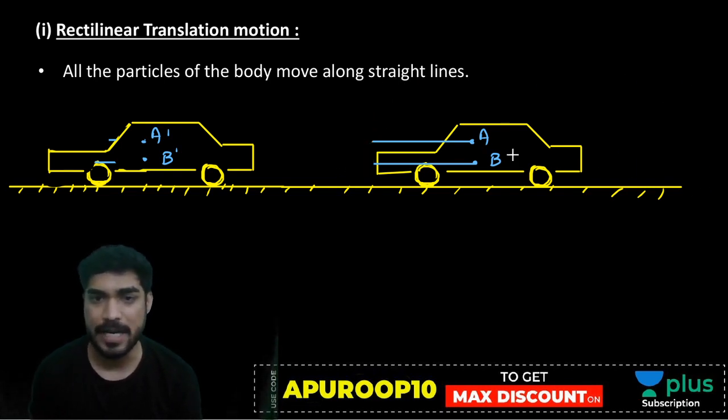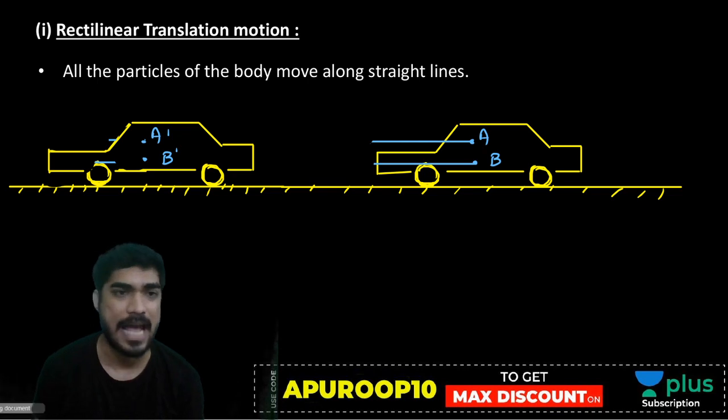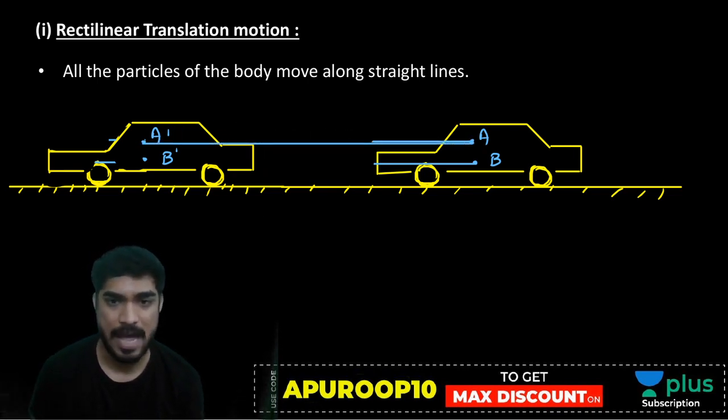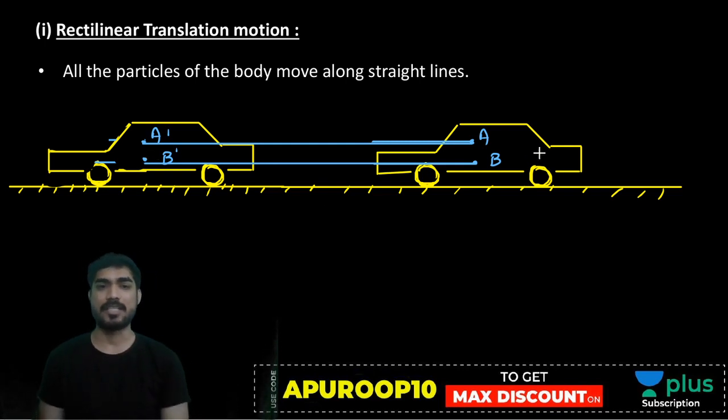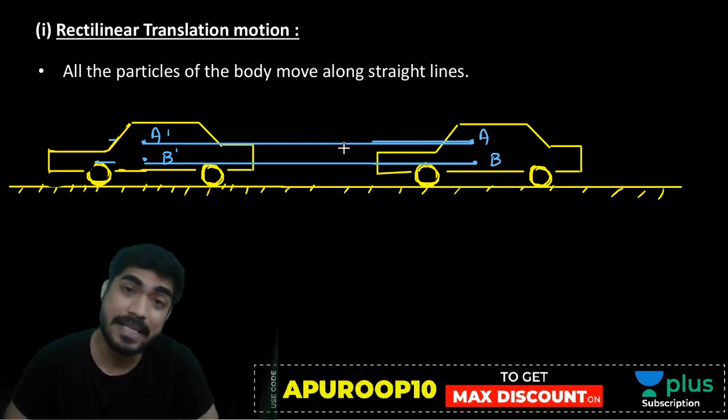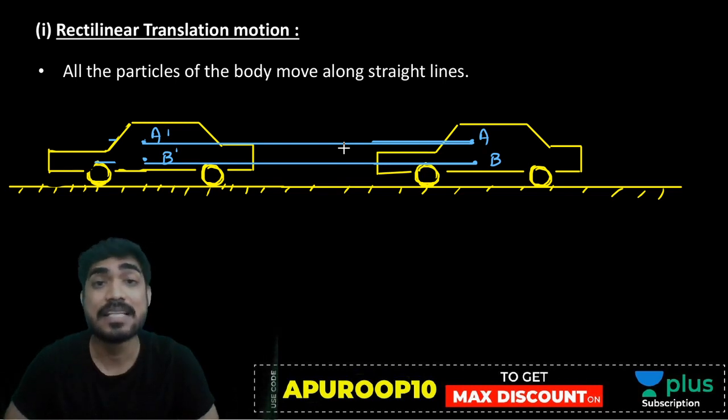From A to A dash you have a straight line, and similarly from B to B dash you again have a straight line. So understand this, beta: the paths are the same, identical and parallel, and they are straight.